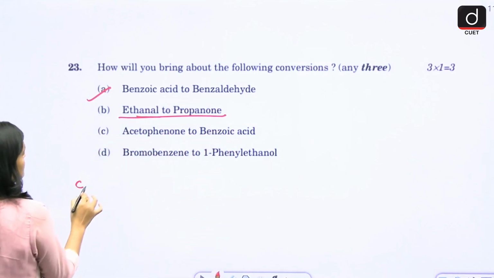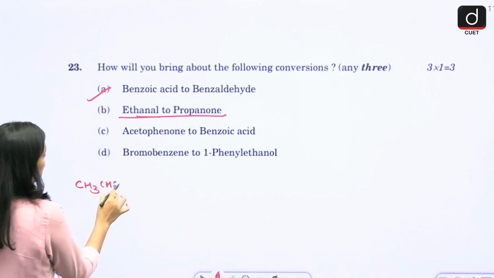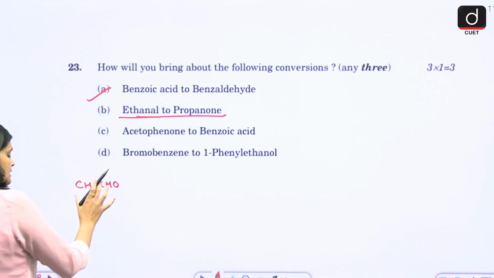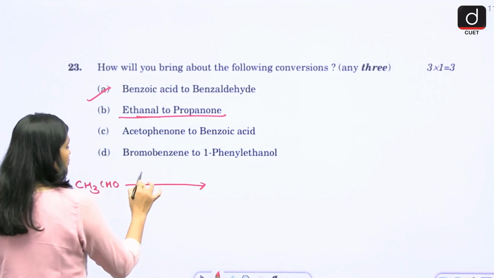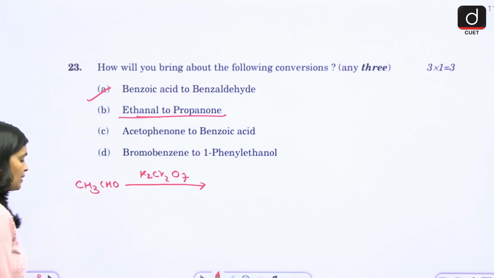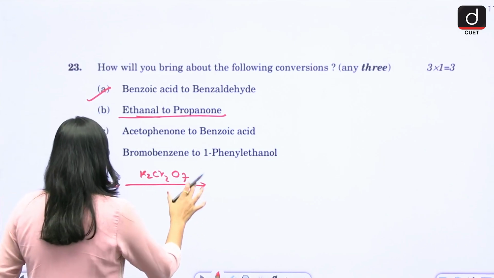Ethanol is CH3CHO, this is your ethanal. Now this, in the presence of K2Cr2O7, potassium dichromate, first of all what happened?